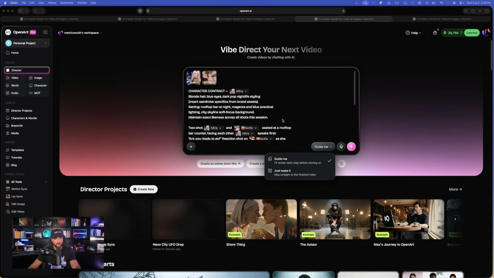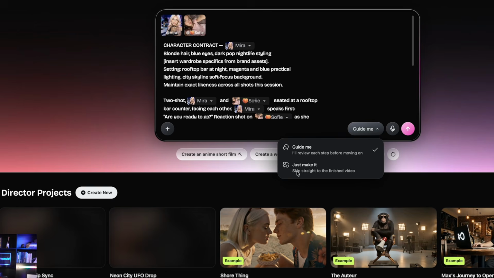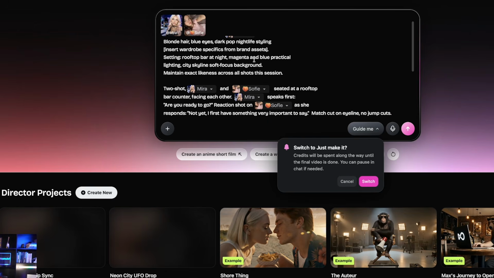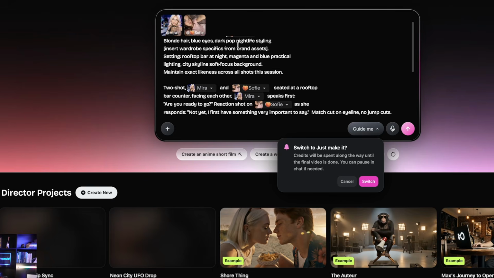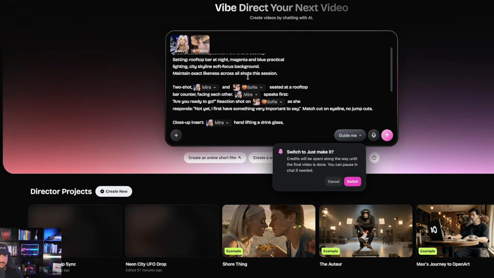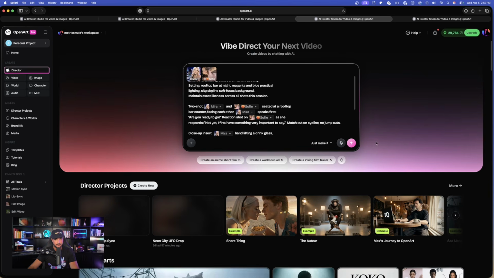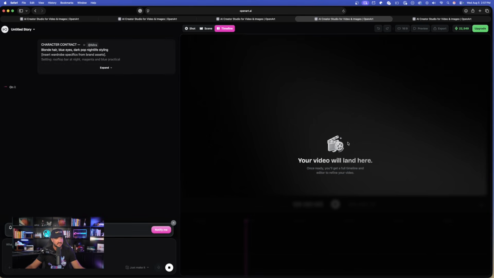Okay, and since we're waiting on one more, let's just try this very quickly, just to see. Instead of using Guide Me, I'm gonna go ahead and select Just Make It, just based off of my simple prompt I came up with off the top of my head. I just added a couple reference images, gave some dialogue and some instructions. And now from here, let's see if it could notice how long it should be based off of the dialogue and different scenes. There it is, Just Make It. And now let's submit this one. There it is. Instantly, we should hopefully get exactly what we're looking for.